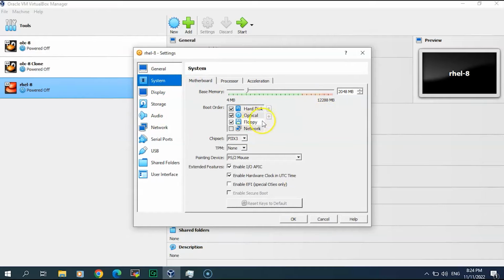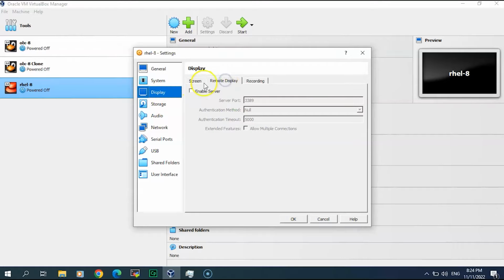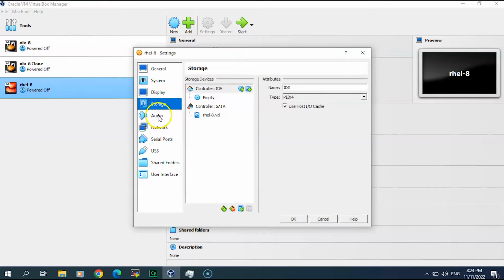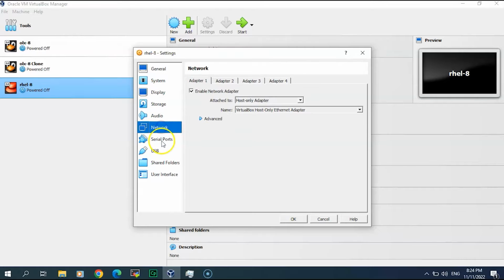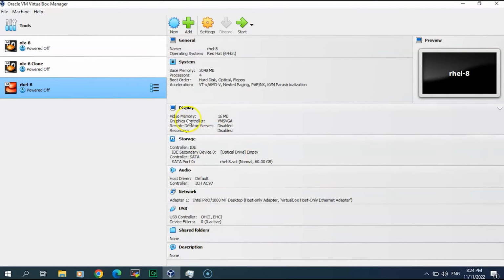What else? Memory is already set up. The floppy is not used. Hard disk is there. This has already been set up. All has been set up from this level and from here, so it's only the network.